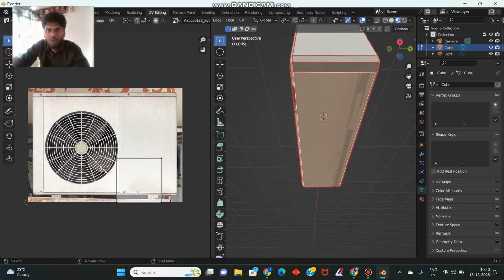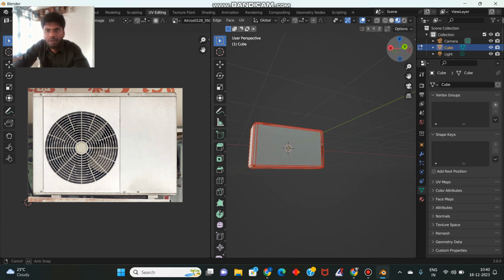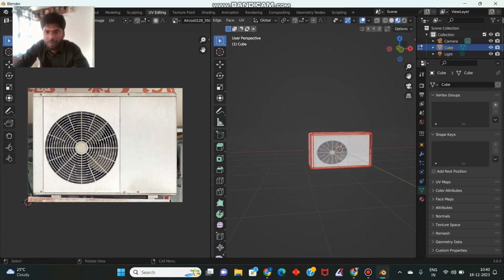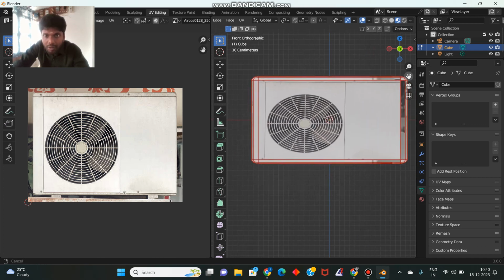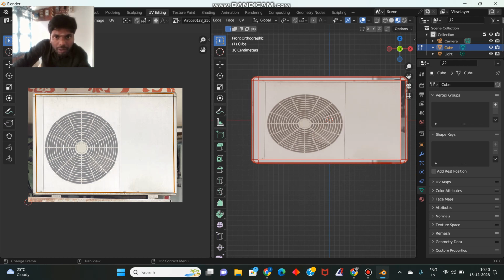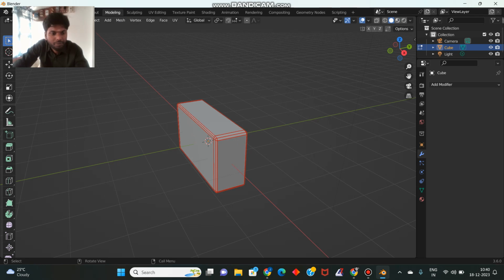Yeah, almost completed. The portion is curved, properly correct, right? Wait. Okay, almost everything is over.